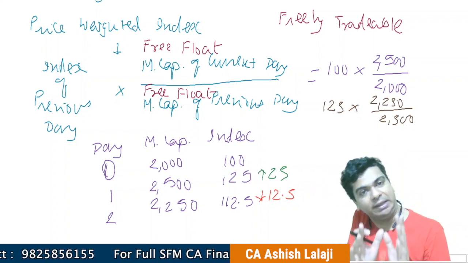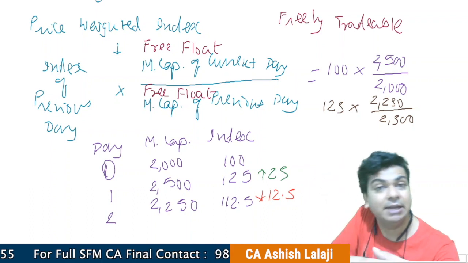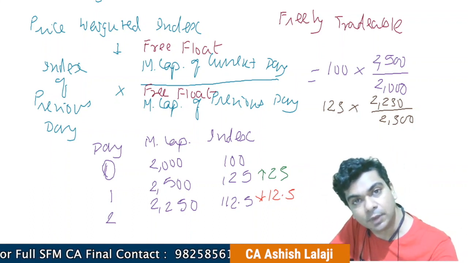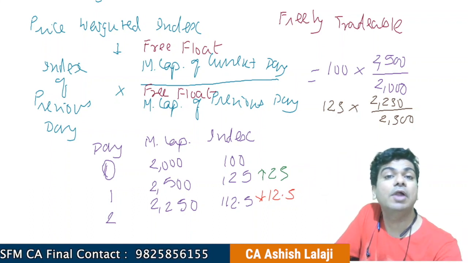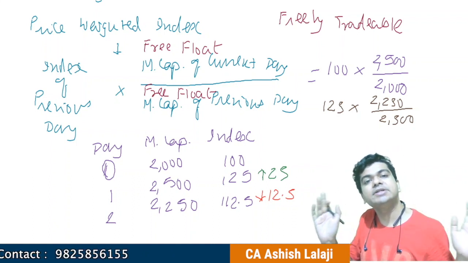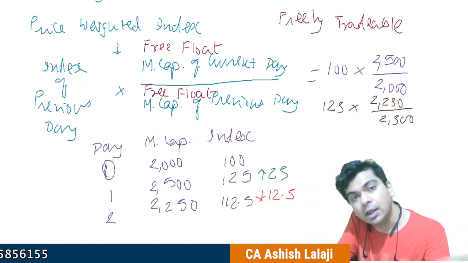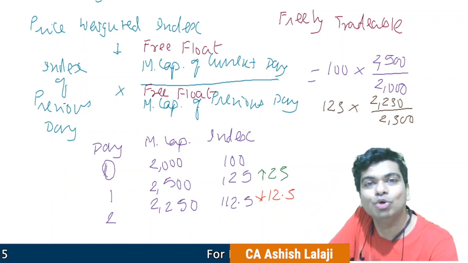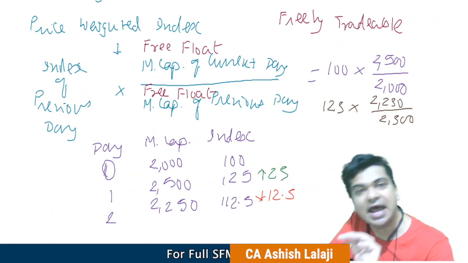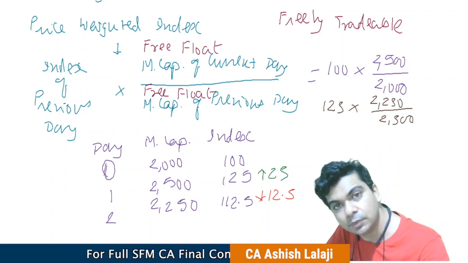The promoter's holding is 20%, but those shares are not freely tradable, and that is the reason only 80% shares are freely tradable. After all, it is the general public which is constantly buying and selling shares. So whichever shares are available for trading to the general public, I should consider only those shares. That is the reason I will consider the free float market capitalization.